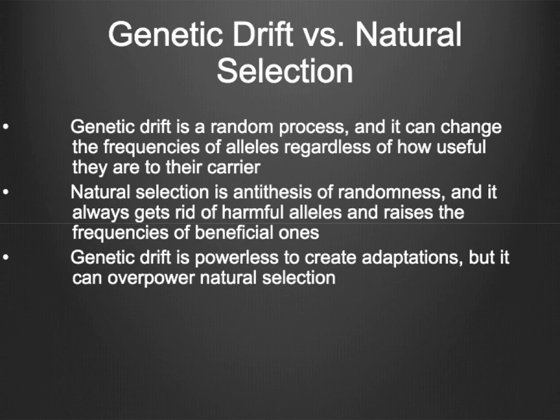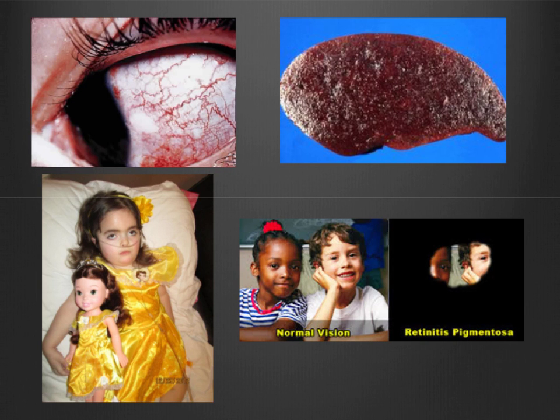One important point to take from this section is that genetic drift is powerless to create adaptations, but it can actually overpower natural selection. In small populations especially, the sampling effect can be so huge that it raises the frequencies of harmful genes even though selection is working in the opposite direction. A high incidence of genetically based diseases in isolated human communities, such as Gaucher's disease in northern Sweden, Tay-Sachs, and retinitis pigmentosa, are examples of genetic drift overpowering natural selection.